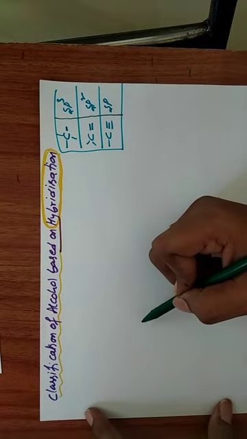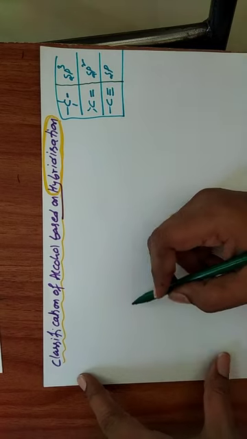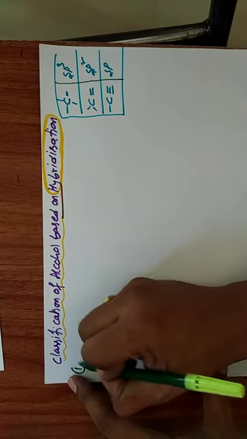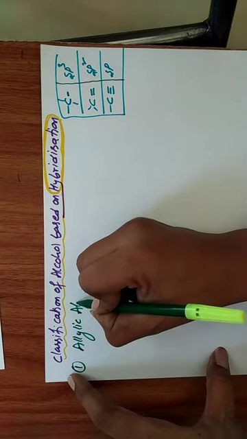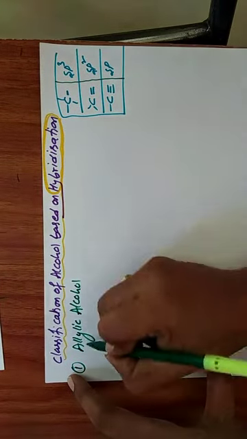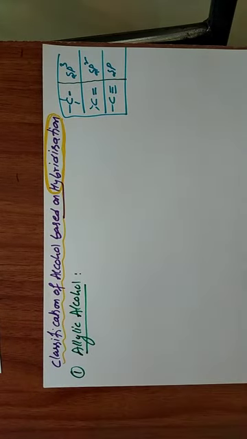Now we will go to the definition, that is allylic alcohol. The same we learned in haloalkanes, allylic haloalkanes. Here, for allylic alcohol, the definitions are the same. Instead of halogen, we take the OH group.